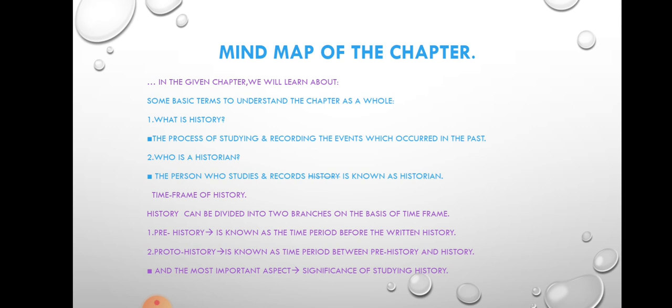I will not be in a hurry to complete the chapter, but I will go slow, and my motive is that all of my students in the class should understand, so that when they go home after the class, or when they recall the subject, they know what they had studied today.